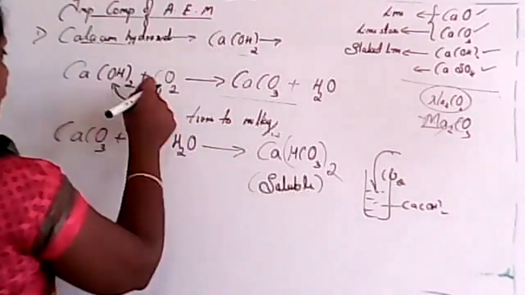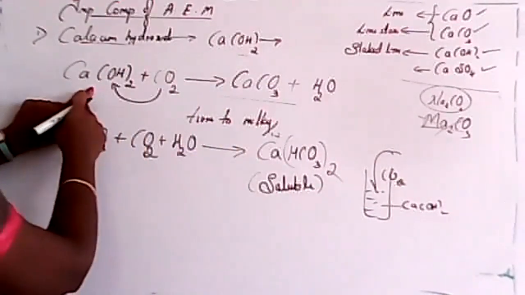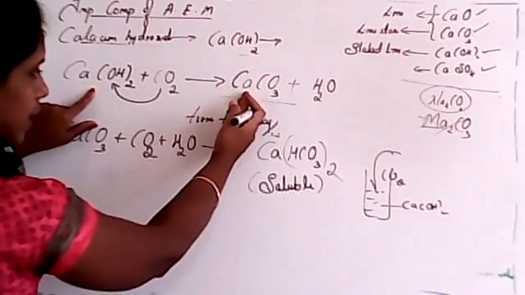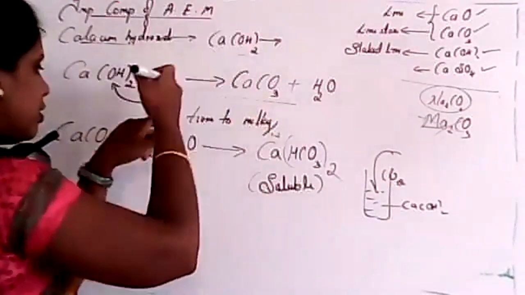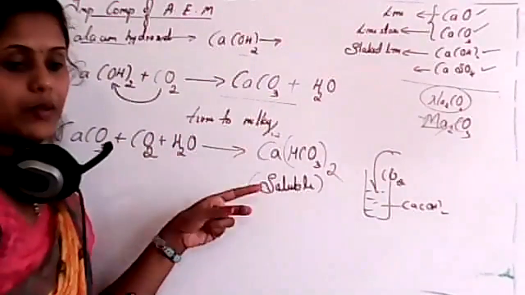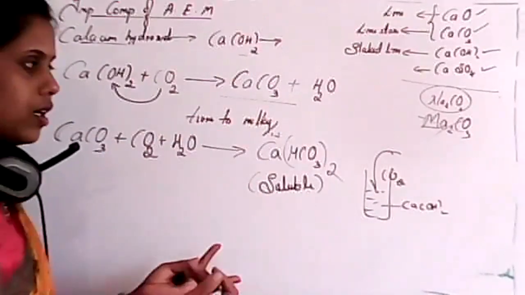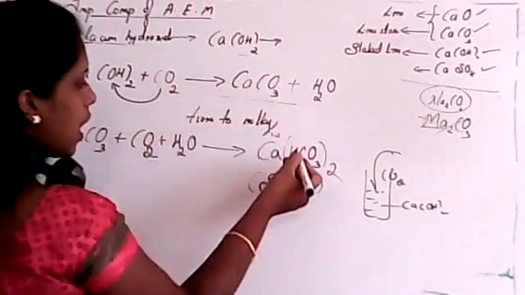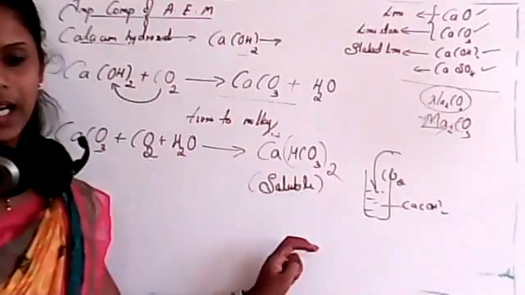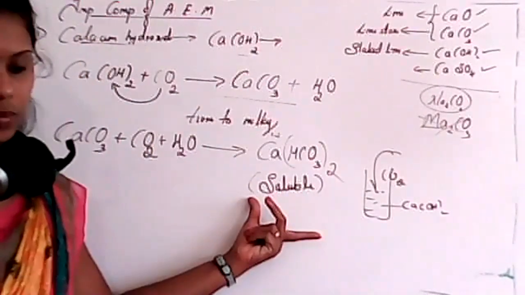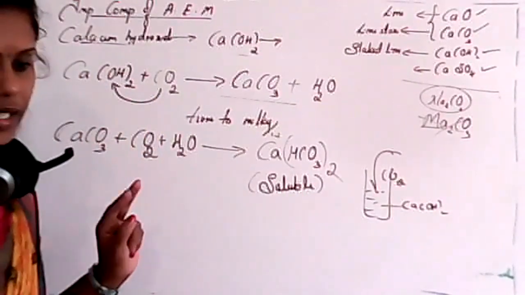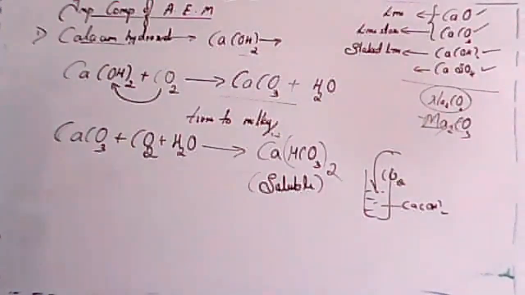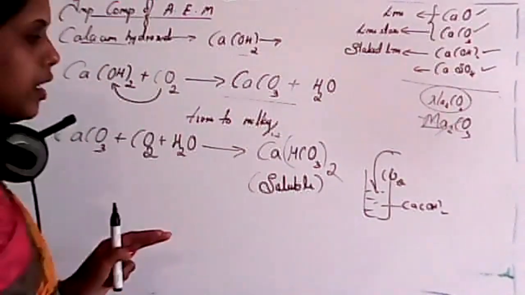Whenever you add carbon dioxide to slaked lime or lime water, what happens? It turns milky. If you add further carbon dioxide in water, what will happen? The milkiness will disappear. Why? Because calcium carbonate is converted into calcium bicarbonate. It is soluble in water. Is it clear, student? So this is very important. You must know this.